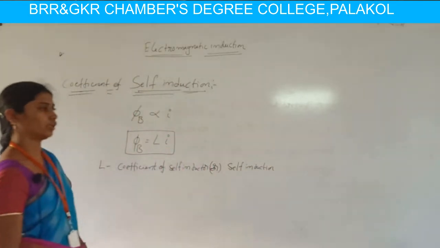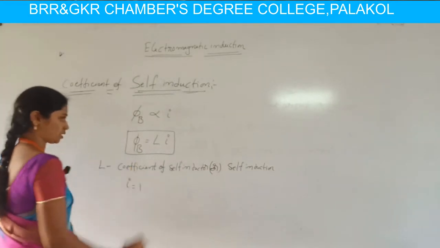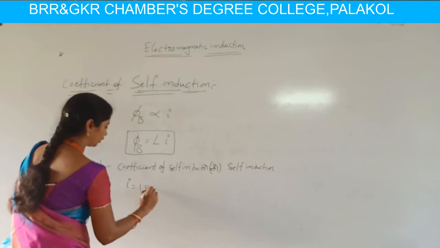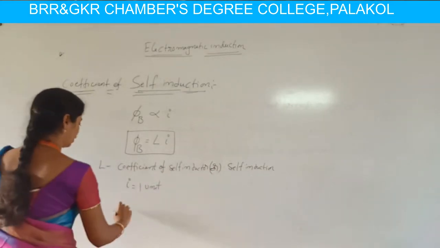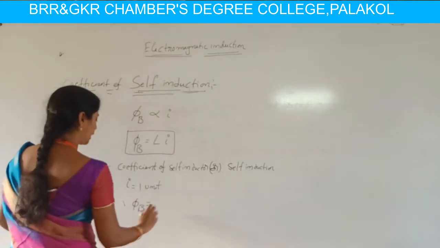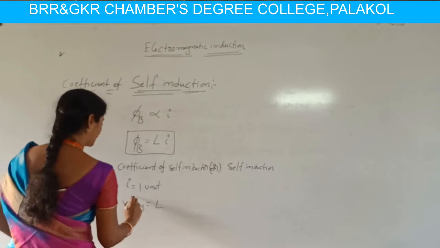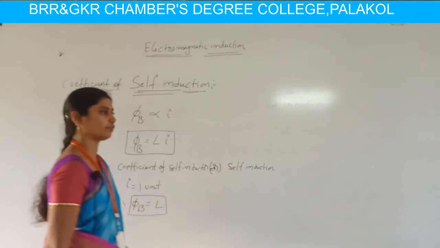If we consider this I value, the current flowing through the circuit, as 1 unit, then we can say that the flux linked in the circuit, phi b, is equivalent to L. Here L is the coefficient of self-induction.